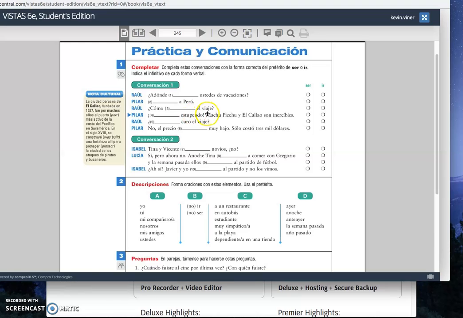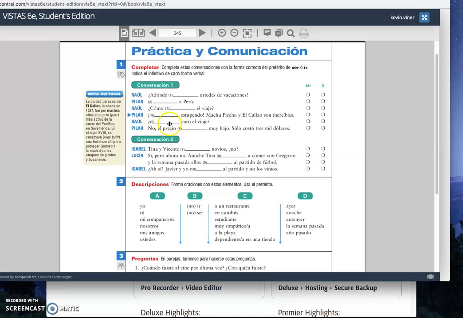Tres, cómo blank el viaje. Pause it. And we're back. ¿Cómo fue el viaje? And this would be ser. How was the trip, right? Cuatro. Blank estupendo. Machu Picchu y el Callao son increíbles. Pause it. And we're back. Fue estupendo. This again would be the verb ser.